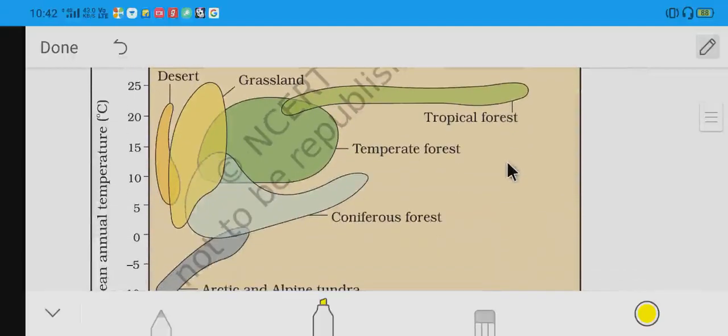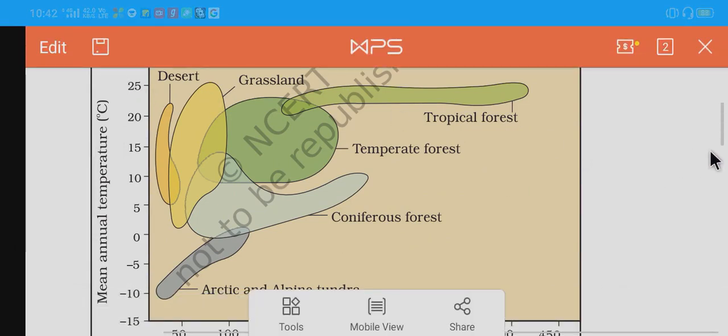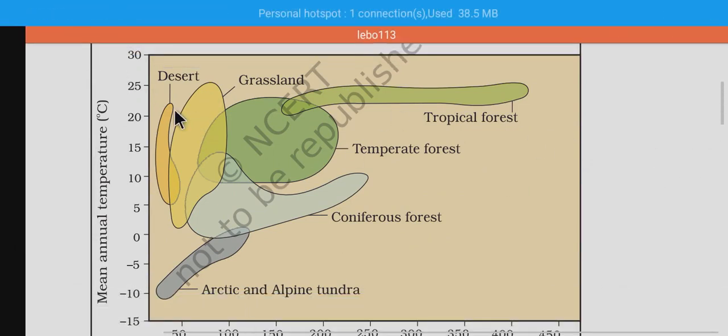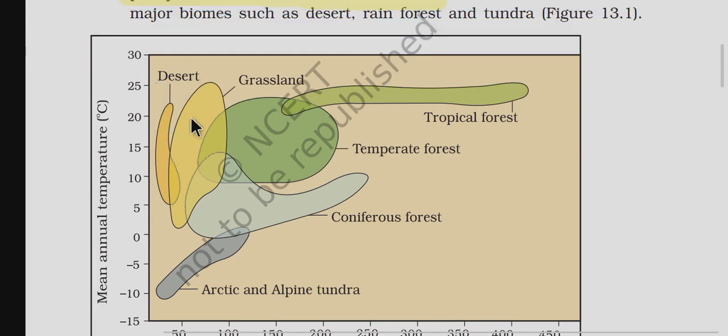So next we are going to see about the diagrams. Here diagrams are important. See, in the diagram this represents the desert. The desert is in small amounts only, but the grasslands are more here. On the earth, grasslands are more, and beneath the grassland is the temperate forest, and below it the coniferous forest is seen.